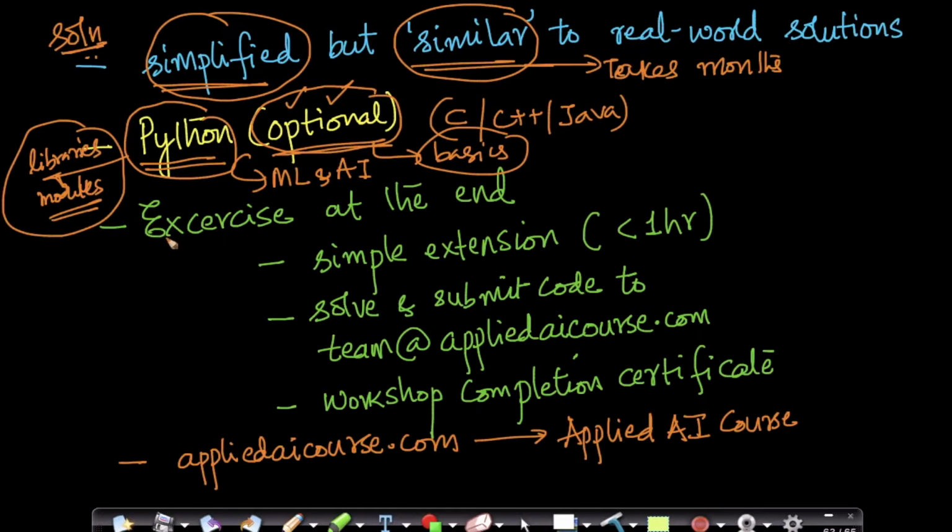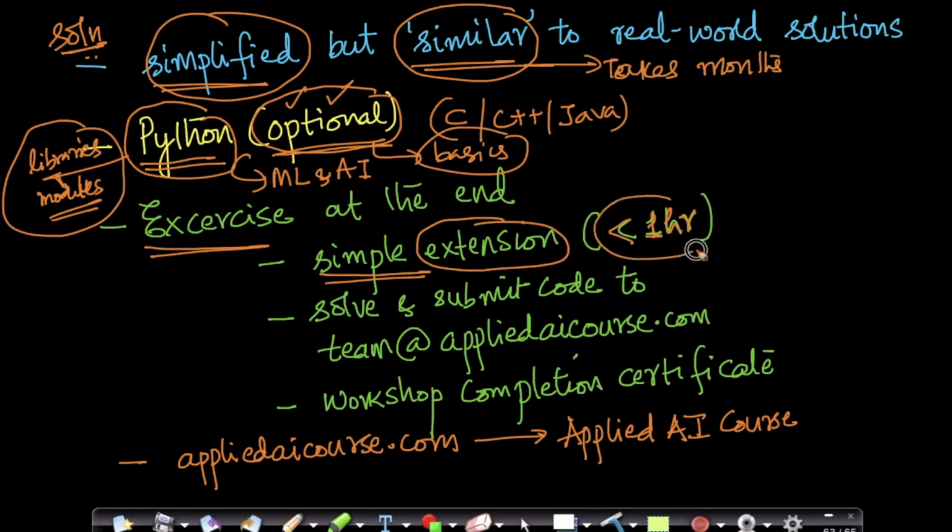At the end of this workshop, we have an exercise that we give to all of our workshop participants. It's a simple problem, which is an extension to the solutions and algorithms that we learn in this workshop. It's a very, very simple extension. Anybody who has gone through the whole workshop should be able to solve this exercise in 1 hour. Typically most of our workshop participants solve this exercise within 1 hour.